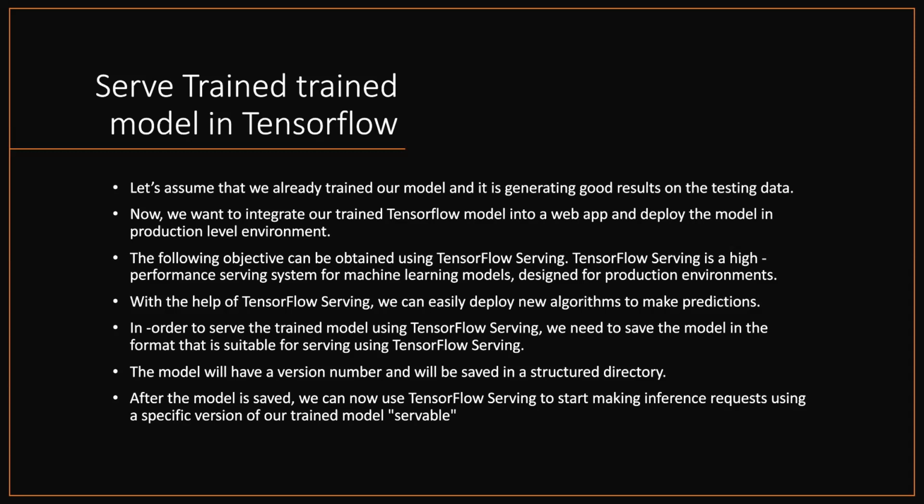In order to serve the trained models using TensorFlow, we need to save the models in a format that is suitable for TensorFlow, so that TensorFlow can access the data in its raw form and then produce the final product in an app. The model will have a version number. TensorFlow usually has many parts, which go into a structured directory. After the model is saved, we can use TensorFlow Serving to start making inference requests using a specific version of our trained model servable.